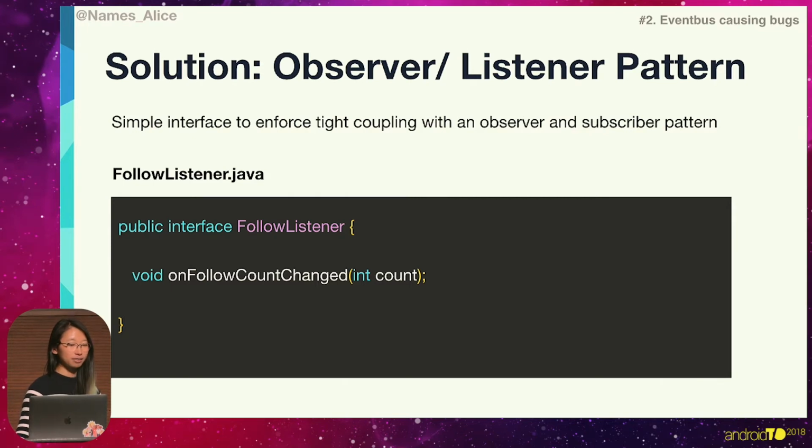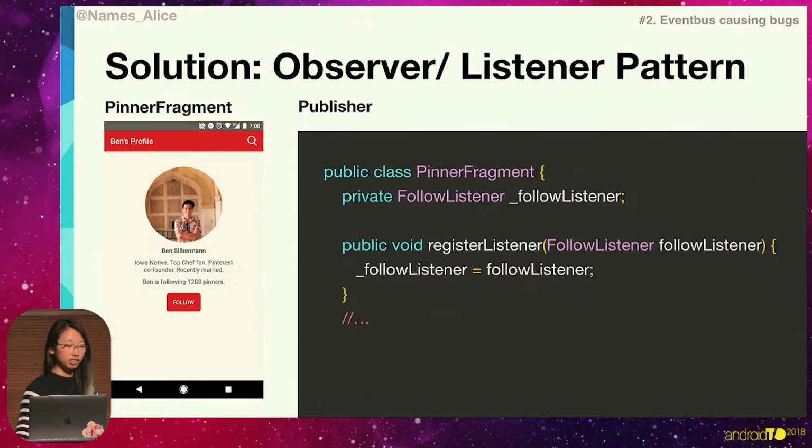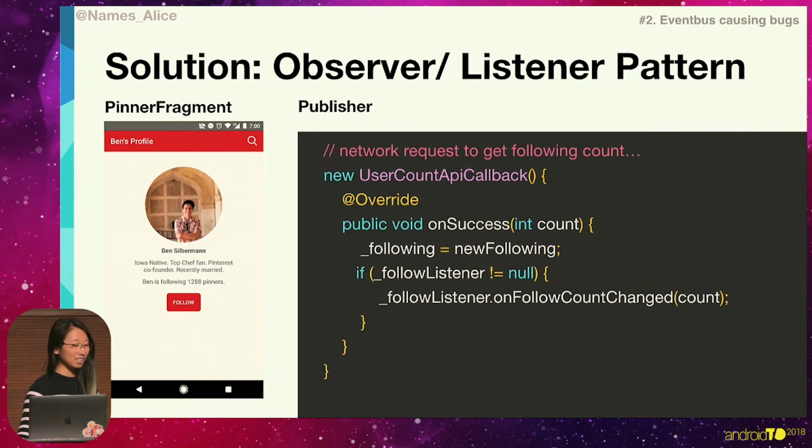So in here, I've created a follow listener, and I have this follow count changed. And in order to do this, I've implemented that listener on my class, and I'm listening for that following count change. And I'm also registering that listener on the publisher side. And after, when the API successfully comes back, I can now update that follow listener and tell them that the follow count changed. So that's now introducing tight coupling in our UI in order to send events.